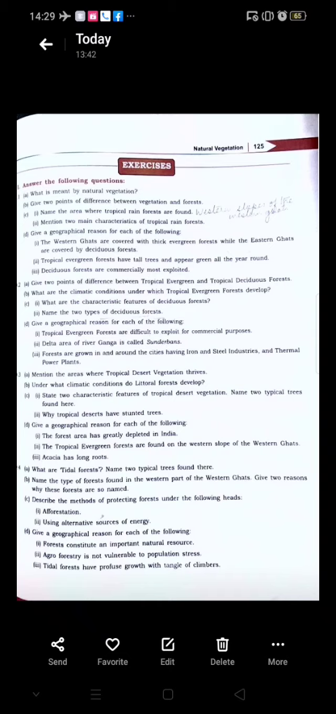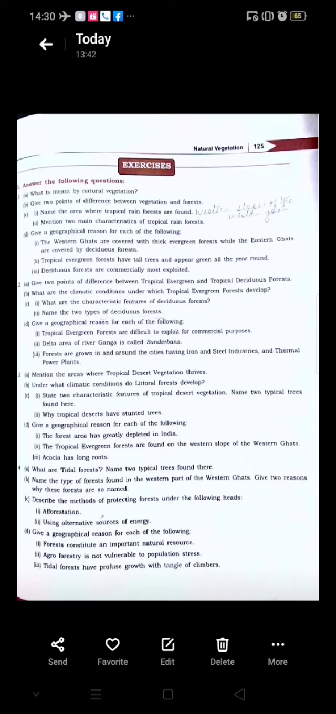Then next reasoning question, agroforestry is not vulnerable to population stress, and for that we come to page 124, right hand side. So it is said that agroforestry is not vulnerable to population stresses, as it is created in accordance with the socio-cultural practices of the population. In fact, agroforestry coordinates with the local population and reduces the pressure of population on traditional forestry.